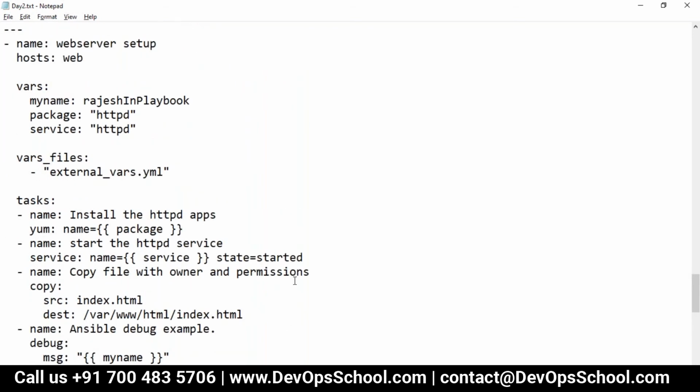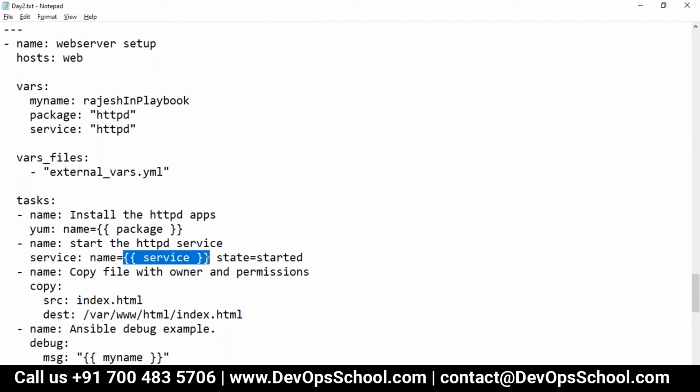In the task we are giving install package and everything, but in variable you are specifying package HTTP and service HTTP, right? So it is a little confusing what that package and service will do there. So package is a variable name. This is how we declare the variable. This is a variable, and this is the value, right? So if you want to interpolate the value, you use the variable. This is how you interpolate the variable in Ansible.